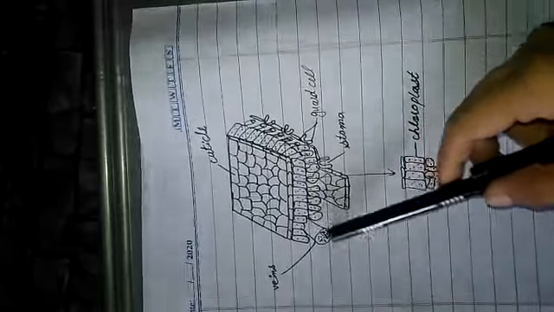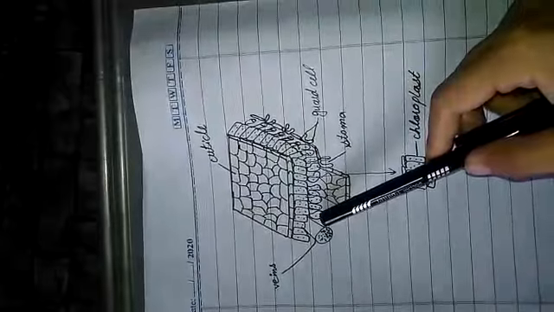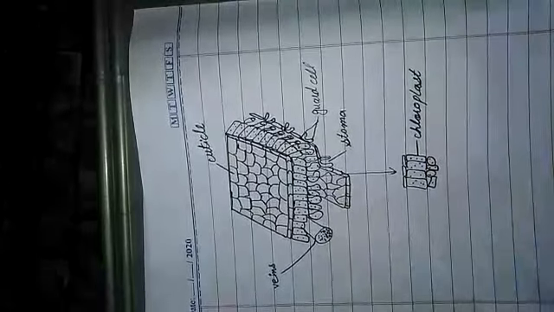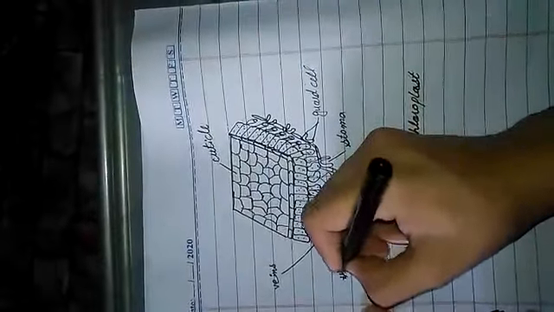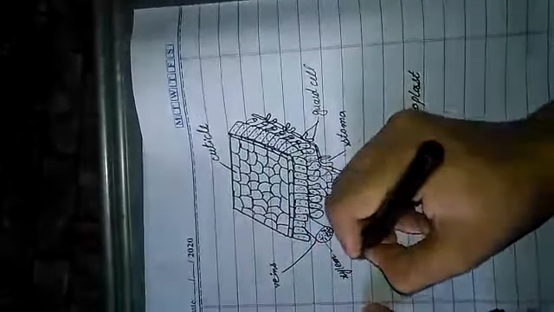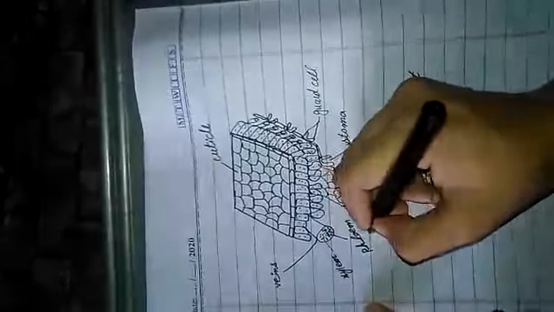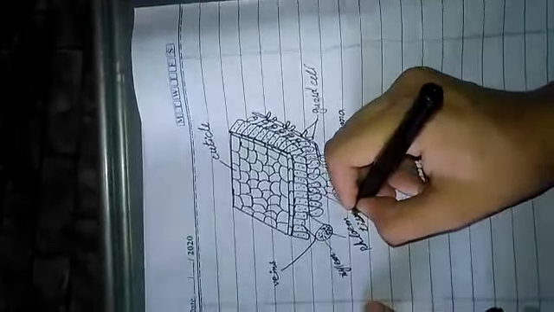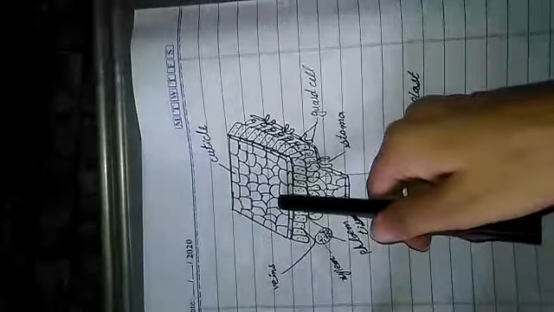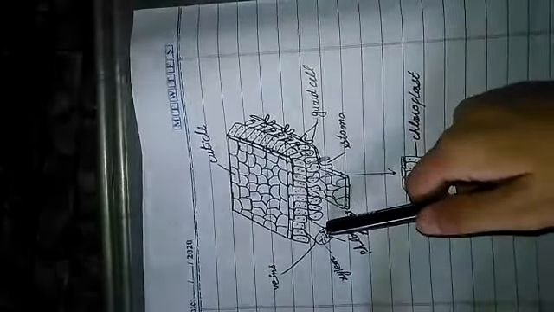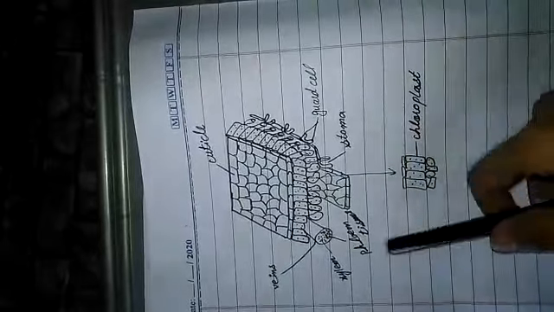Next, this portion is called vein and it contains xylem tissues and phloem tissues. These are xylem tissues and these are phloem tissues. Xylem tissues provide water to the leaf and phloem tissues take sugar from the leaves and transport this sugar to all parts of the plant.